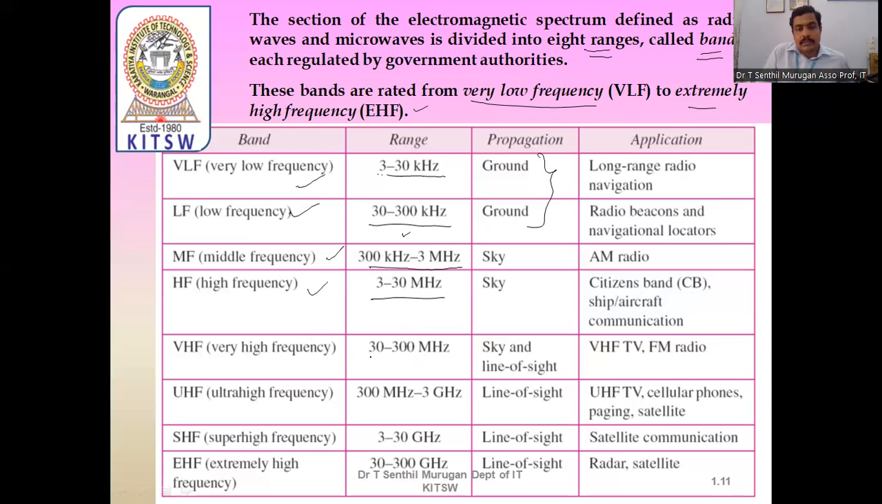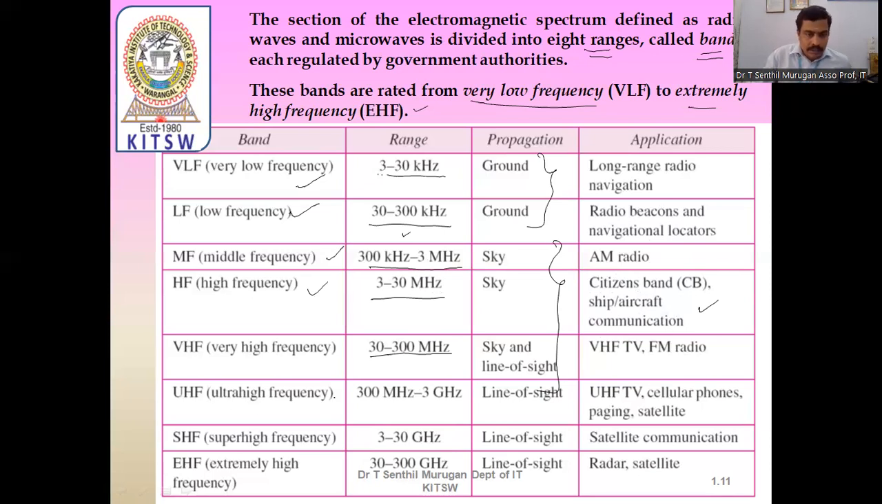Very high frequency means 30 to 300 megahertz. So these three signals are used in sky propagation. Here we have AM radio signals first, and the applications of the signals are also mentioned here. In AM radio, we are using 300 kilohertz to 3 megahertz. The 3 to 30 megahertz range is used in citizen band, ship and aircraft communications.